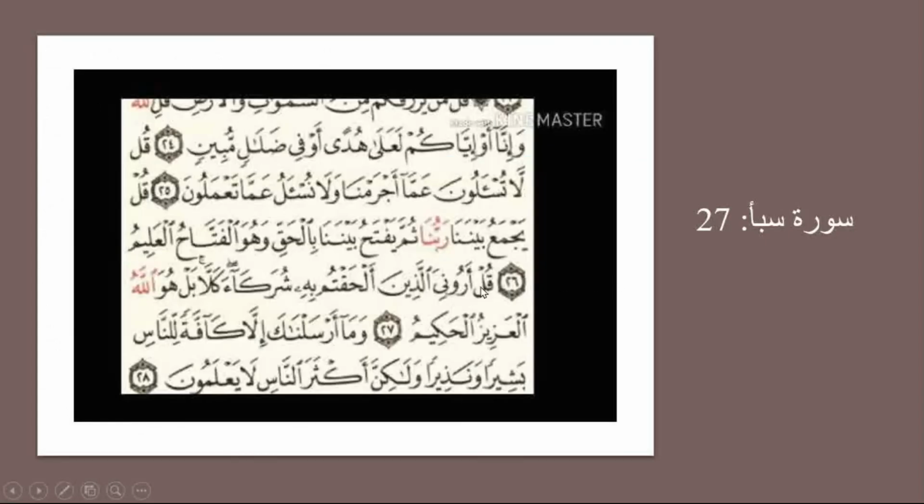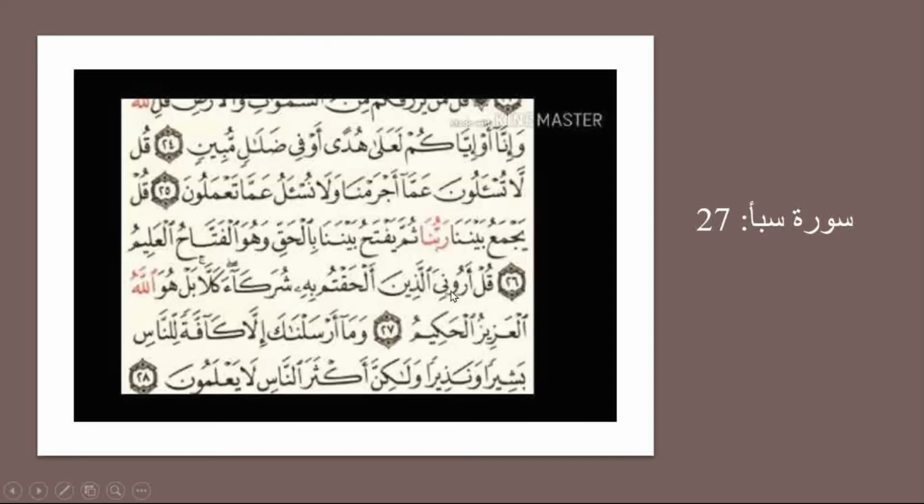In Surah Saba, here, قُلْ أَرُونِيَ الَّذِينَ أَلْحَقْتُمْ. Here, this is قُلْ, this is izhar, because it is followed by hamza. It is not followed by lam or ra. But here in قُل لَا تُسْأَلُونَ, here is merge or idgham, because the lam is followed by other lam. You can't say قُل لَا تُسْأَلُونَ. No, this is wrong. You have to merge this lam with this lam. We keep the first one naked with no sign on top, and we put shadda on the second one.